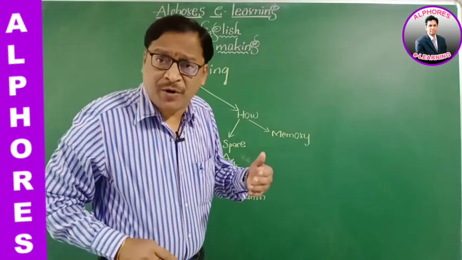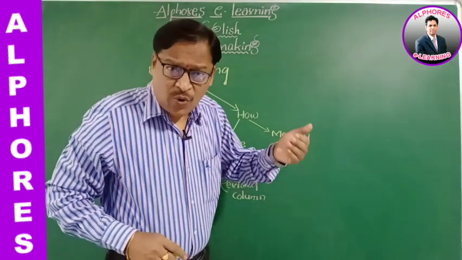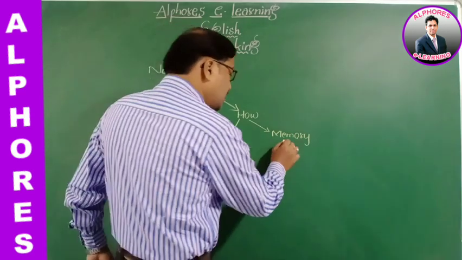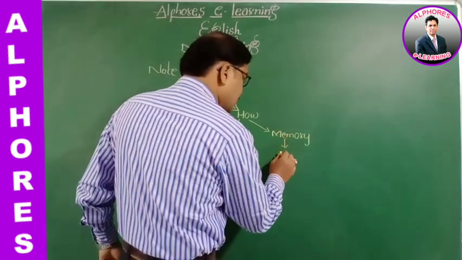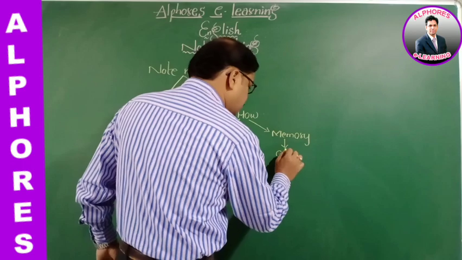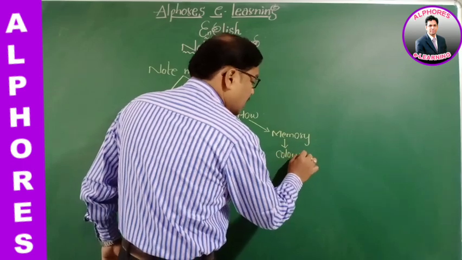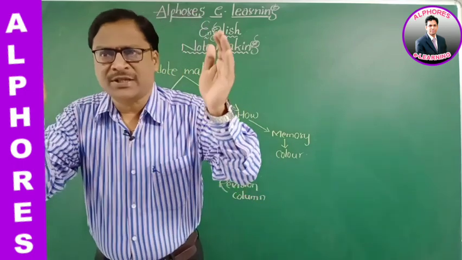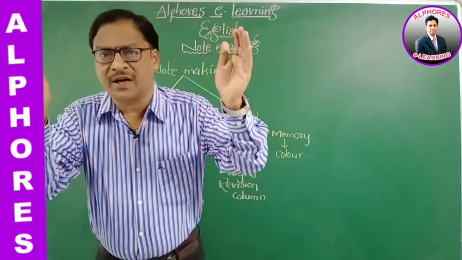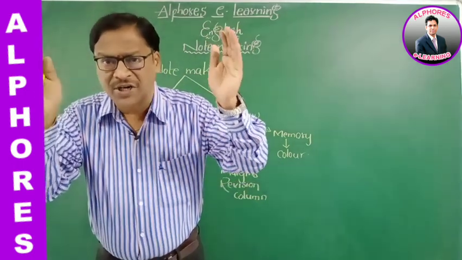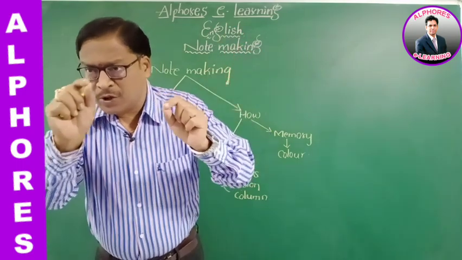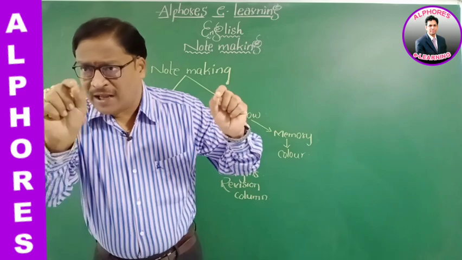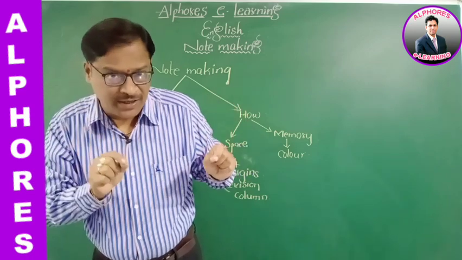How is it memorized? How is it kept in our brain? For this, we can take first one, color. When a topic is read by a student, a wise student, what he or she does is they use color pencils or color pens, and they underline the important points.